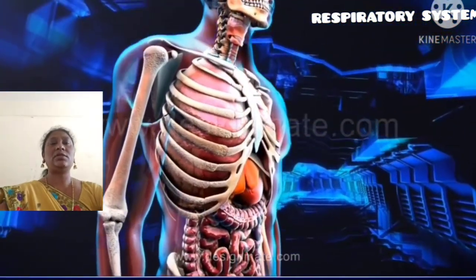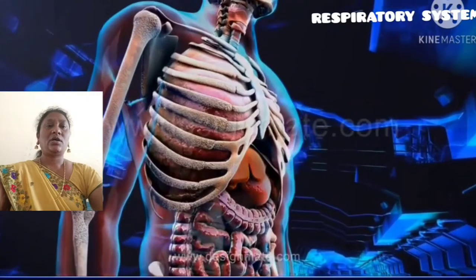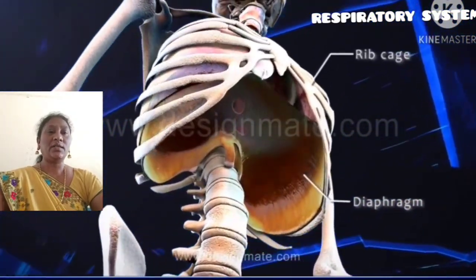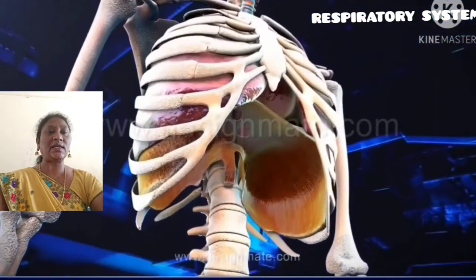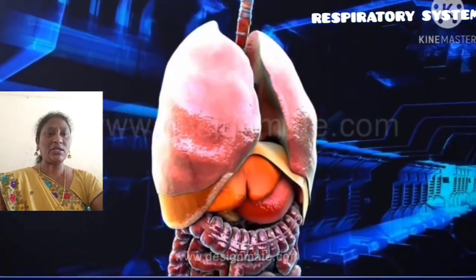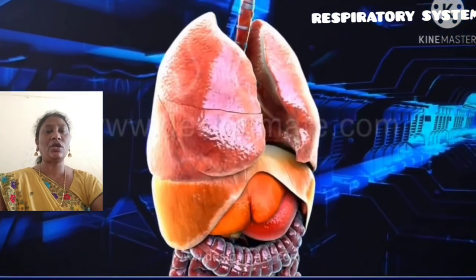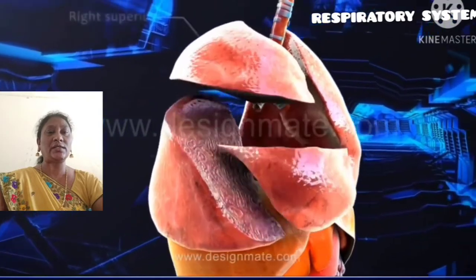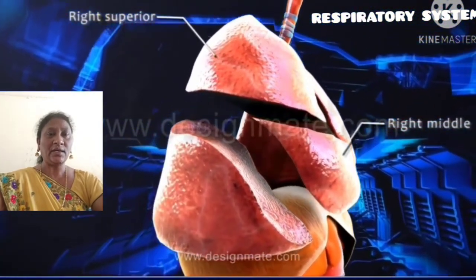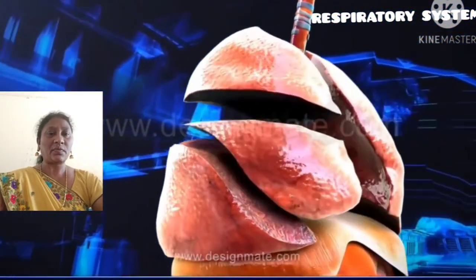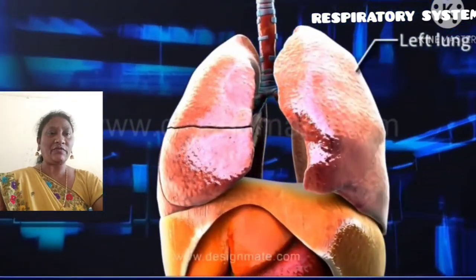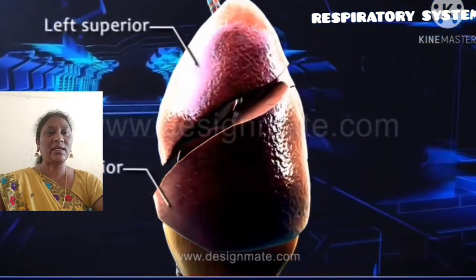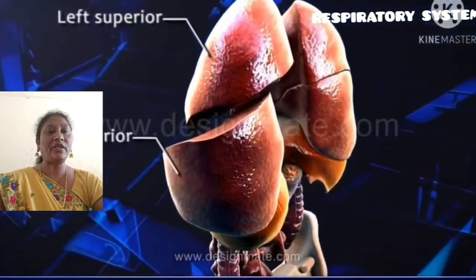So this is the process of the human respiratory system. The parts you can observe are the rib cage and the diaphragm. The lungs are protected in the rib cage. The diaphragm plays a major role in the process of respiration. You can see 2 lungs, the right lung and the left lung. The right lung has superior, middle, and inferior parts, and the left lung has two lobes, left superior and left inferior.